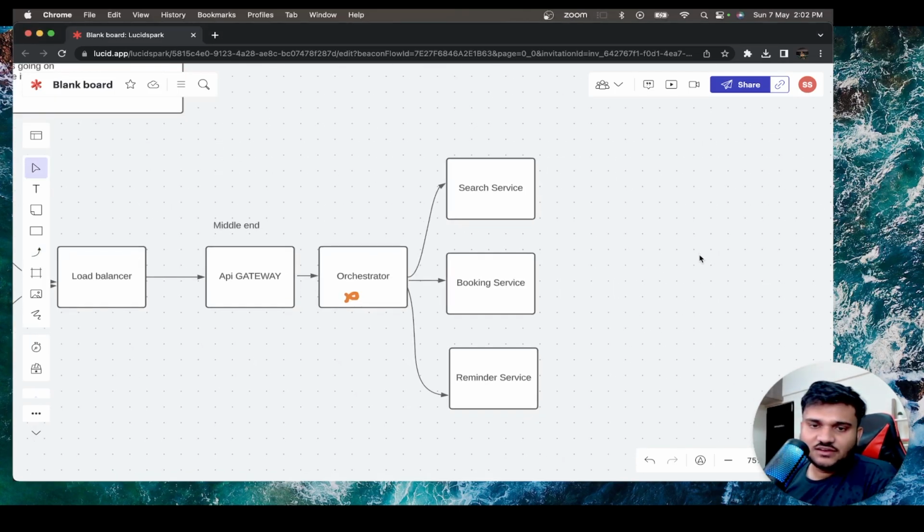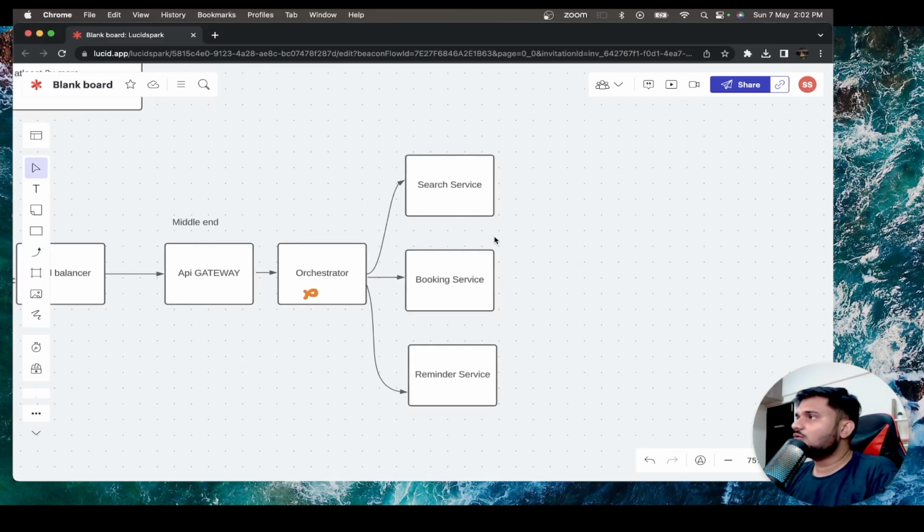Now, of course, these services are also going to interact with each other, right? A lot of the time, when you create a booking, you don't want to immediately send an email. If I have done the booking, the email can come like 2 minutes after the booking. It's not like the moment the booking is done, the email should come immediately. We can wait for the email for like 2 minutes, and generally we have to wait. So this reminder service has to do a lot of things.